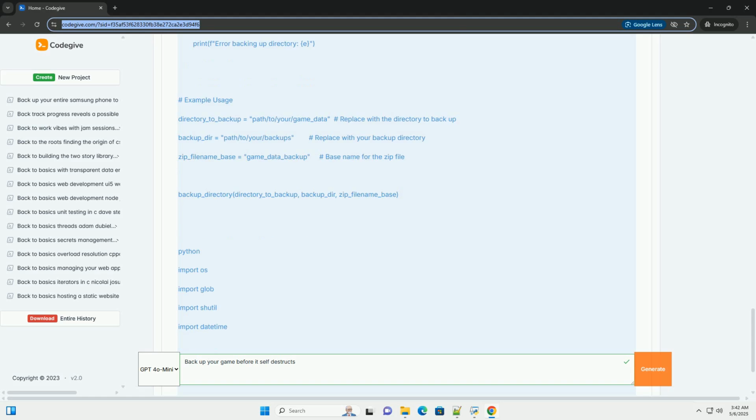7. Implementing backup in your game loop, example. Explanation: Game loop integration: the backup logic is integrated into the game's main loop. Time-based backup: backups are triggered at regular intervals. Global variables: the last_backup_time variable keeps track of the last backup time.